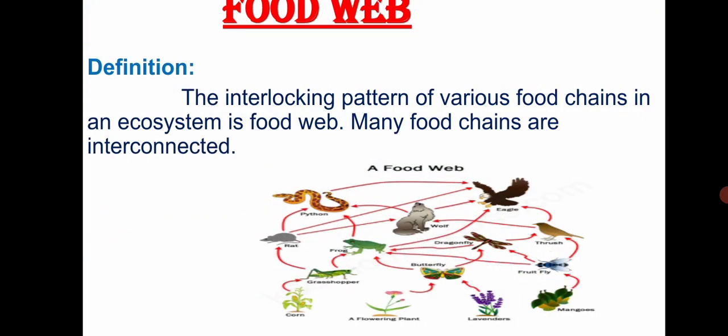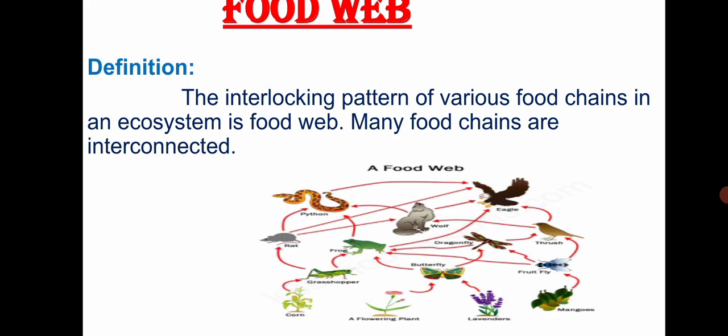Food web. The interlocking pattern of various food chains in an ecosystem is called a food web. Many interconnected food chains are called a food web. For example, the energy flows from grass to insects, insects to fish, fish to bird, bird to tiger. This is one food chain. Similarly, another food chain is grass to rat, rat to snake, snake to eagle, eagle to tiger.